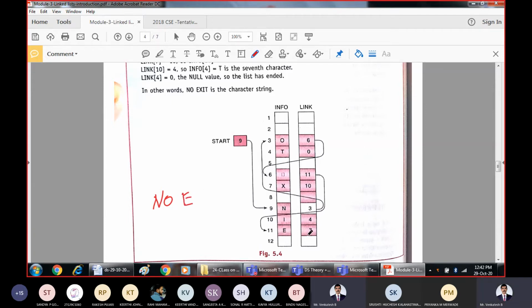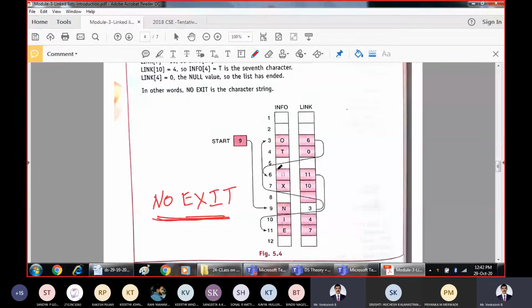What is the character at 11th? E. Then at 7, what character do we have? X. Then at 10, what do we have? I. Then at 4, what do we have? T. Then at 3, what do we have? Null. So if you can see here, it is giving some useful information to us. What is that useful information? No exit. No exit is the useful information.